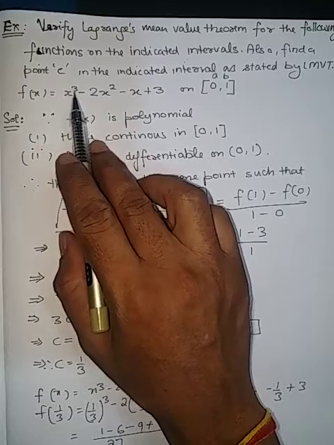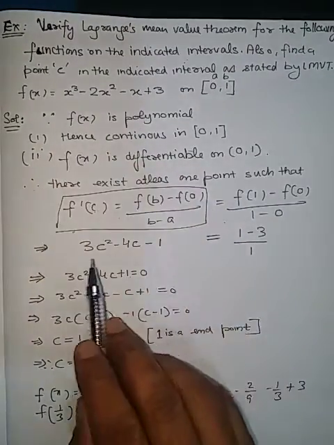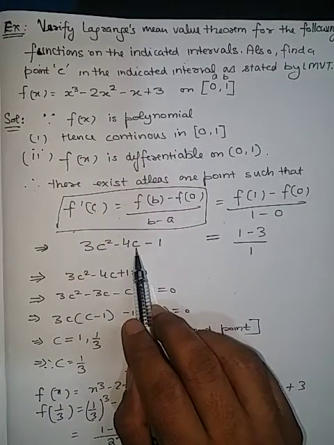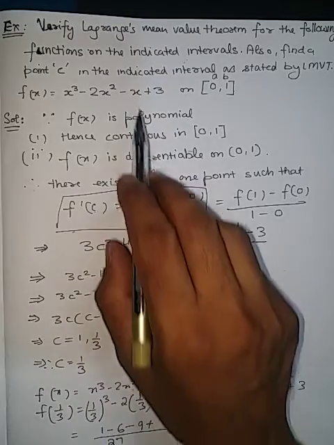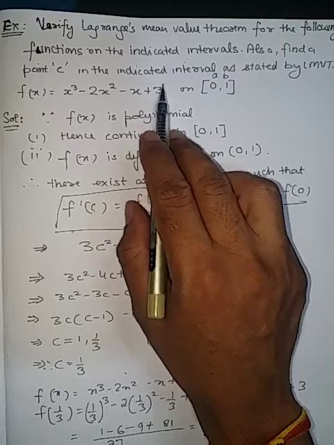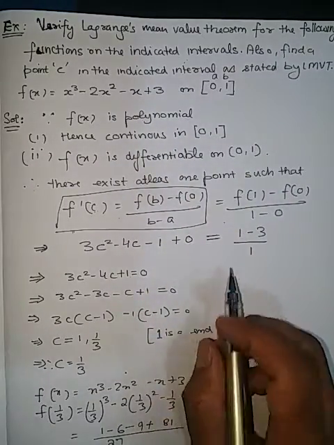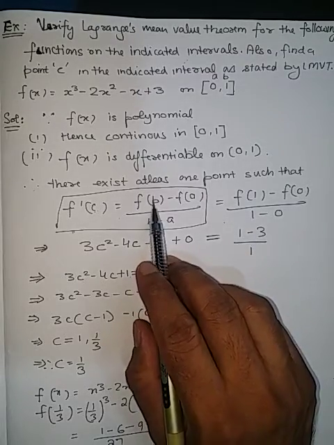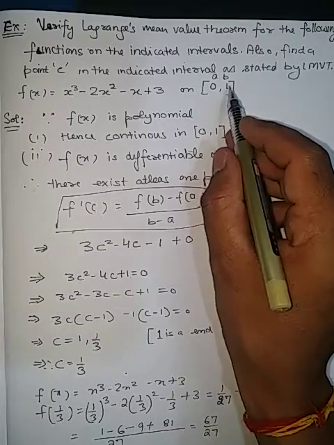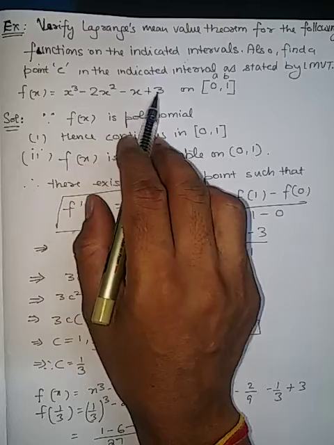This will be 3x square, so write 3c square, minus 2 times 2c, which is 4c, minus 1, and the differentiation of 3 will be 0, so plus 0. Now f(b), how to find f(b)? b is 1 and a is 0. Put the value b as 1 in the given equation: 1 cube minus 2 into 1 square minus 1 plus 3.